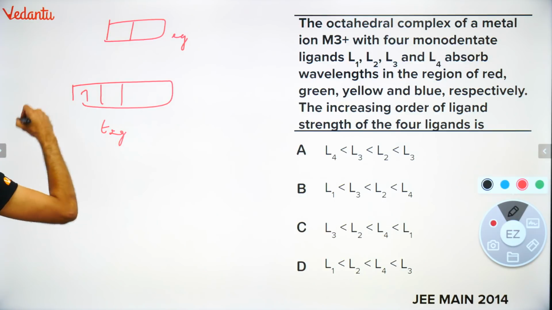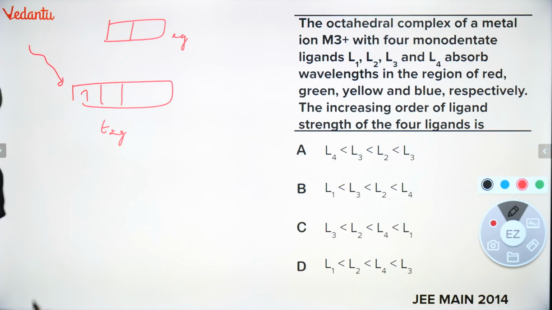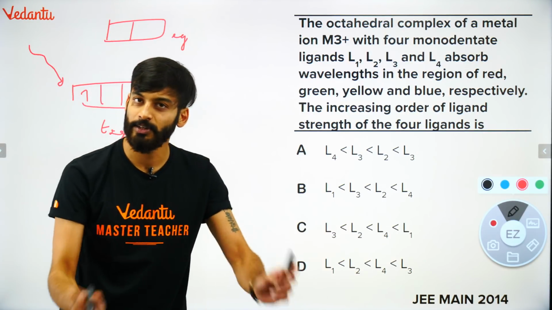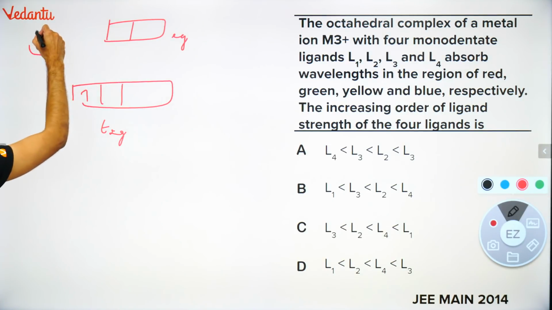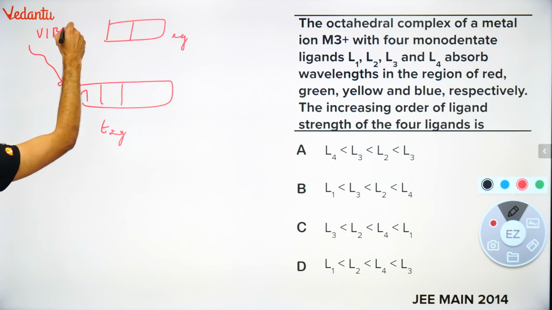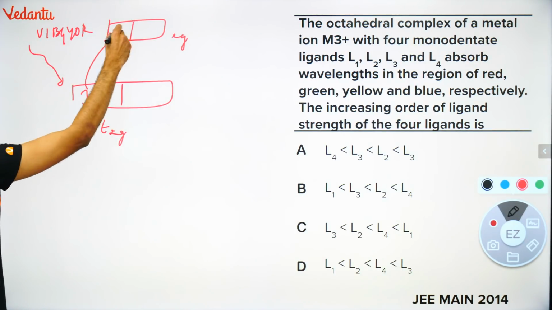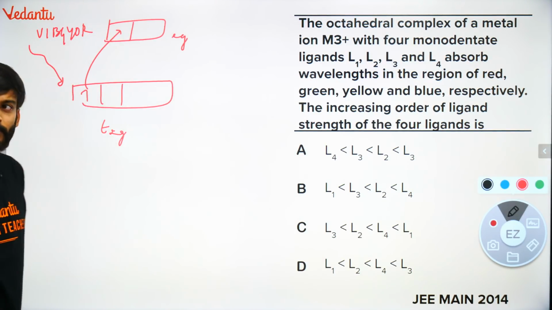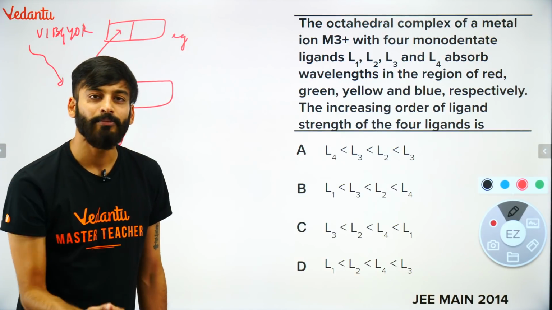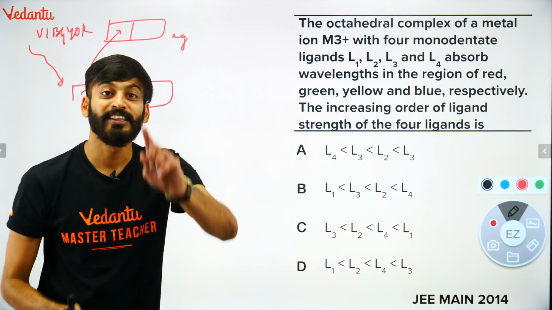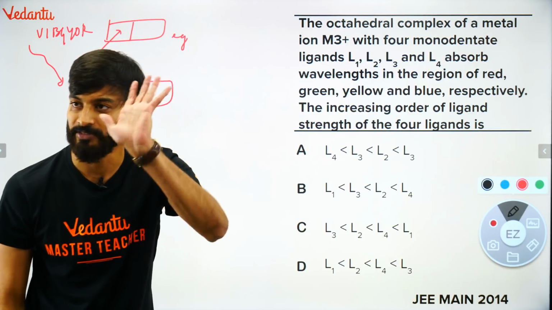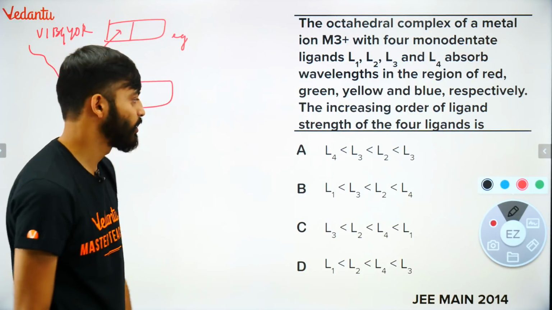It is absorbing some radiation in the visible region, which means violet, indigo, blue, green, yellow, orange, red. It must have absorbed some color, and as a result the electron jumps up. When it comes back, it gives out some radiation, and that radiation you can see as color. First point, सबको समझ आना चाहिए. This point is very important.